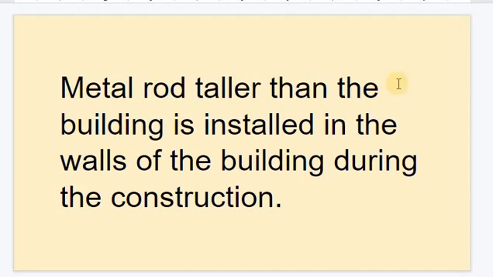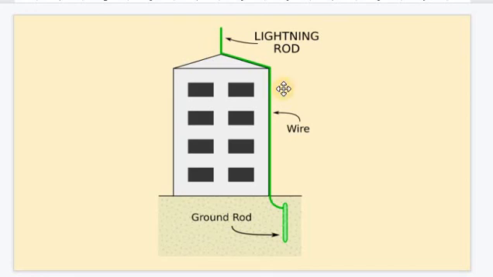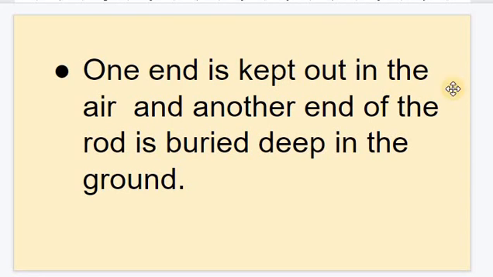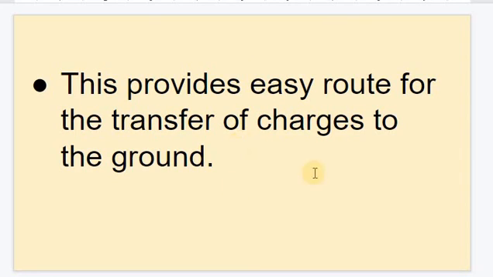A metal rod taller than the building is installed in the walls of the building during construction. Here you could see, this is installed during the construction itself, and a part is kept out in the air and another end is buried deep into the ground. So this provides an easy route for the transfer of charges to the ground.